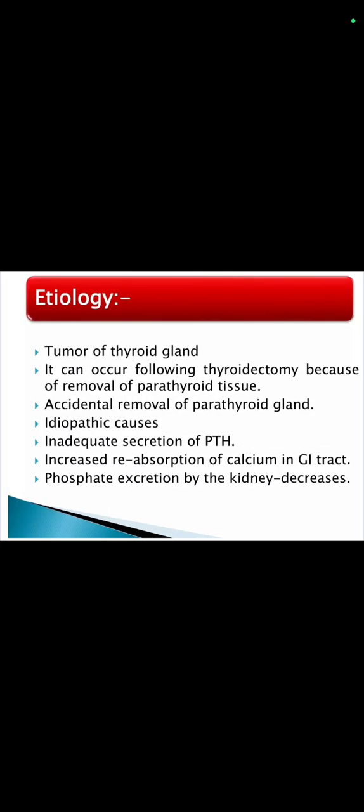Etiology. Tumor of thyroid gland. It can occur following thyroidectomy because of removal of parathyroid tissue, accidental removal of parathyroid gland, idiopathic causes, inadequate secretion of PTH, increased reabsorption of calcium in GI tract, and decreased phosphate excretion by the kidney.